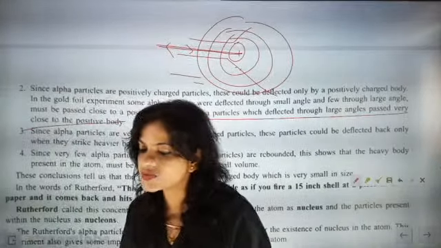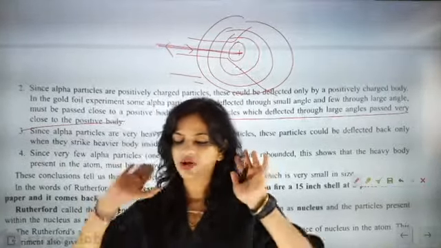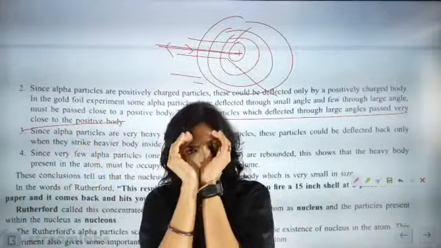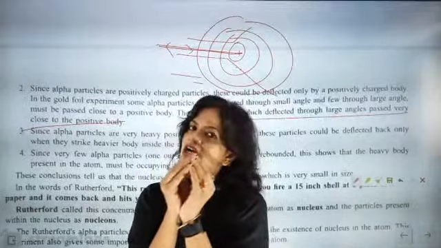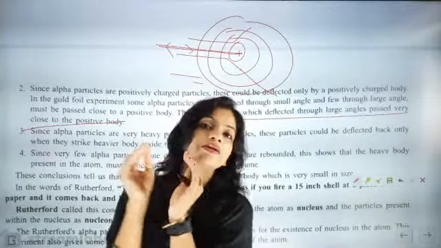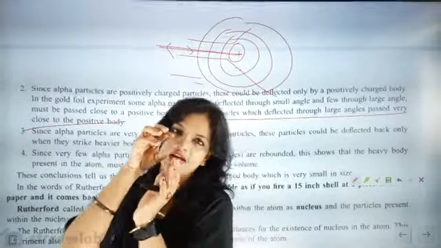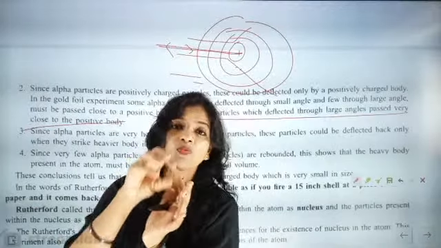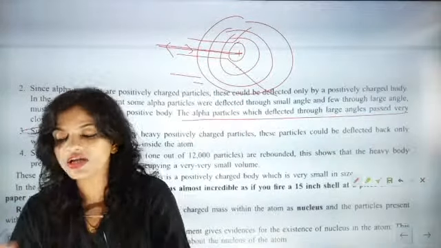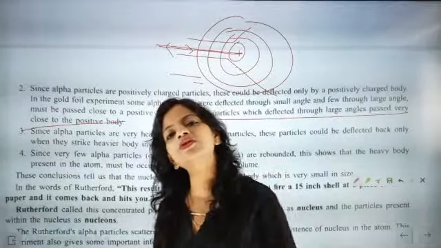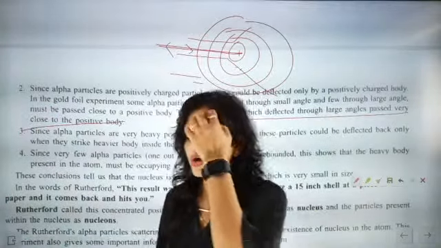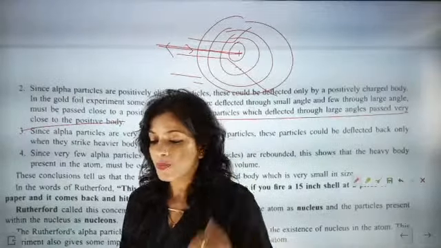It is present in a small volume. The concentration of the nucleus is very small, but the positive charge of the atom is concentrated in the nucleus, in a very small region. It is not the entire structure of the atom. Only at the center can you expect the positive charge.